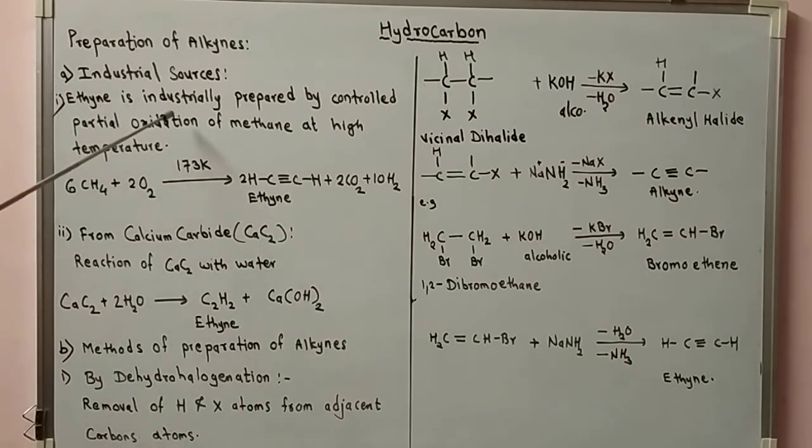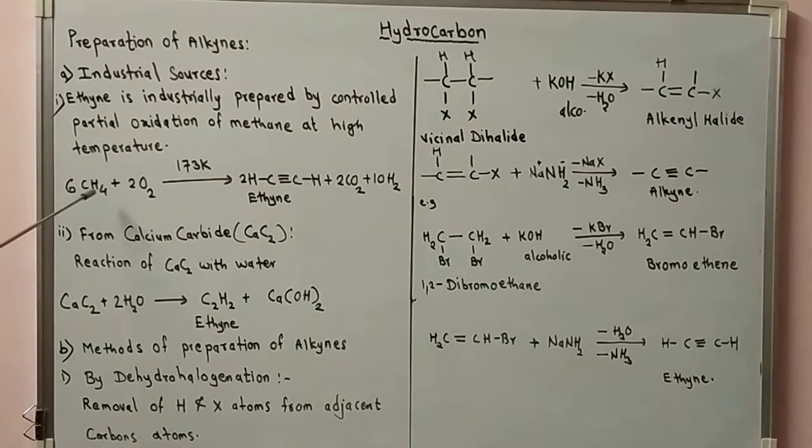Ethyne is industrially prepared by controlled partial oxidation of methane at high temperature. 6 molecules of methane, CH4, plus 2 oxygen O2, gives, at temperature 1173 Kelvin, ethyne formed, 2 molecules CH triple bond CH, along with CO2 and 10 times hydrogen. So this is the reaction, partial oxidation of methane at high temperature.